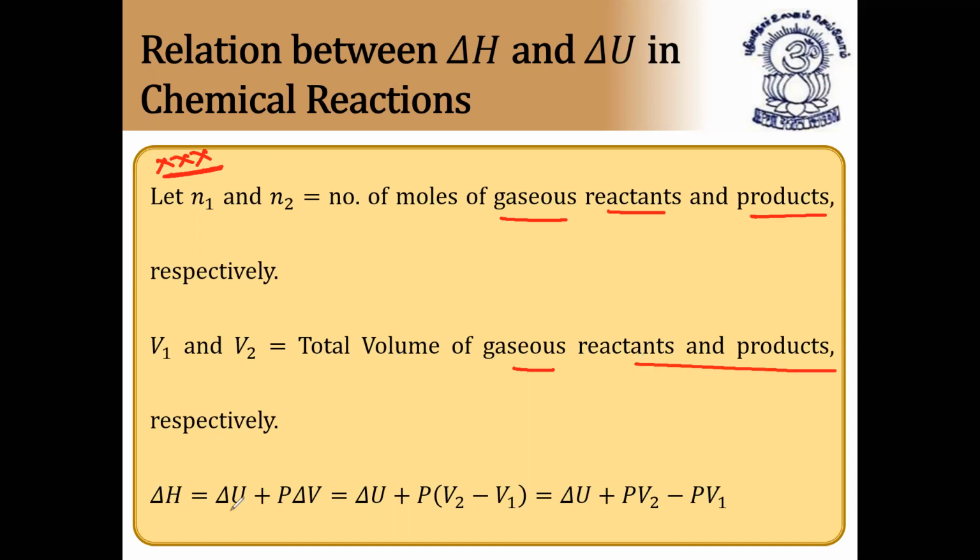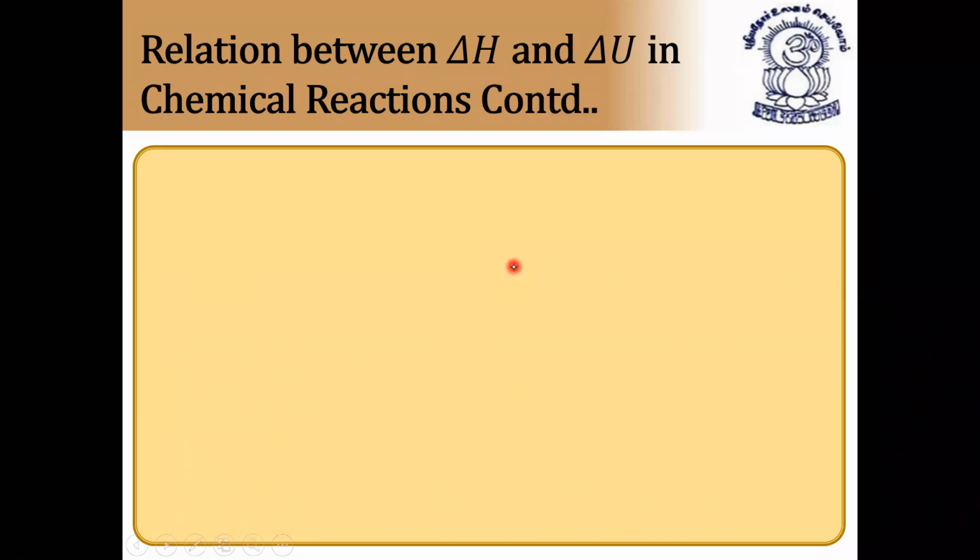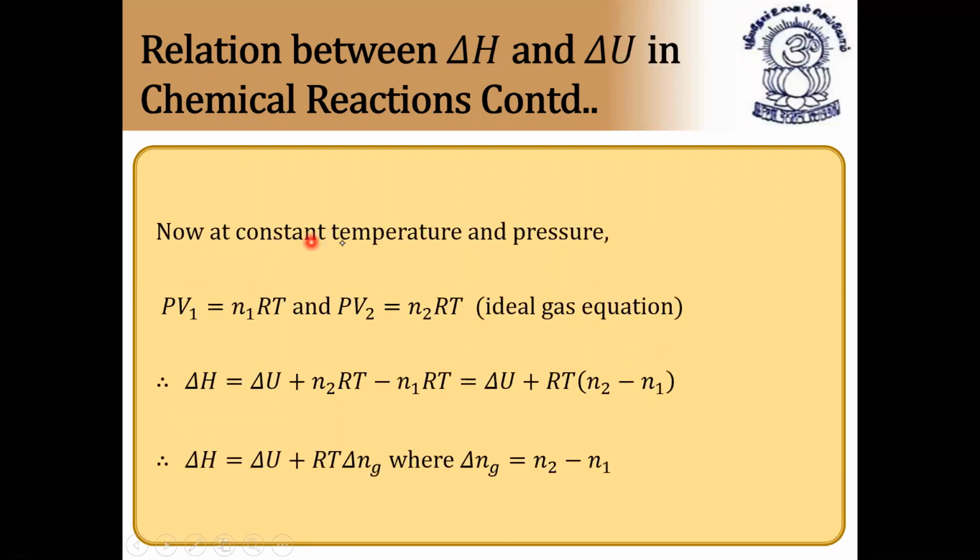So delta H is equal to delta U plus P delta V, that is delta U plus P into V2 minus V1, or delta U plus PV2 minus PV1. This is the formula. Now, next condition. These formulas are very easy to understand. Please note it down. Now take the condition of constant temperature and pressure.